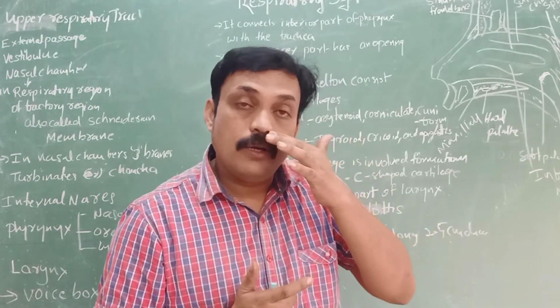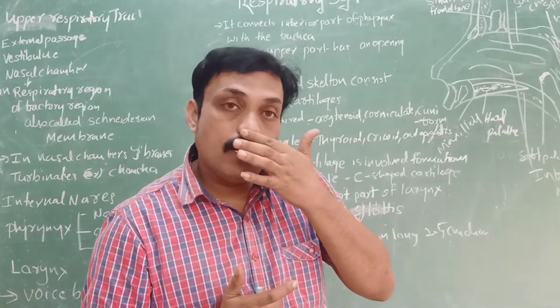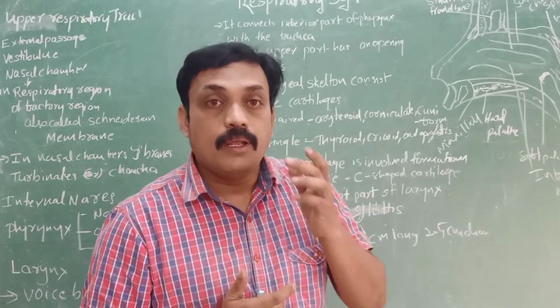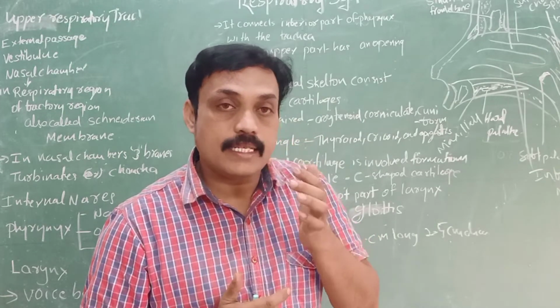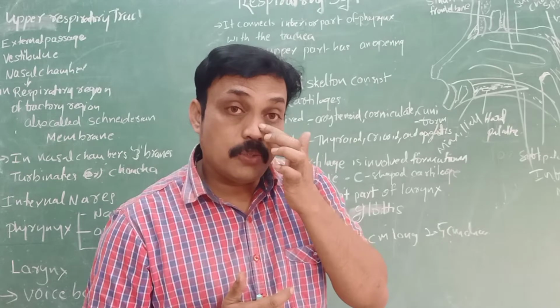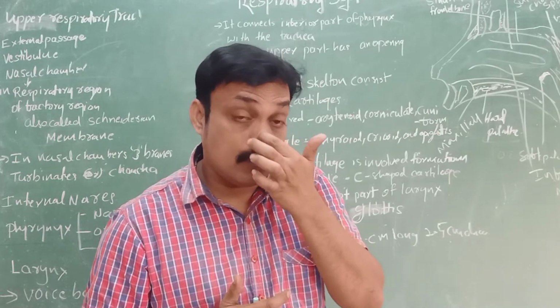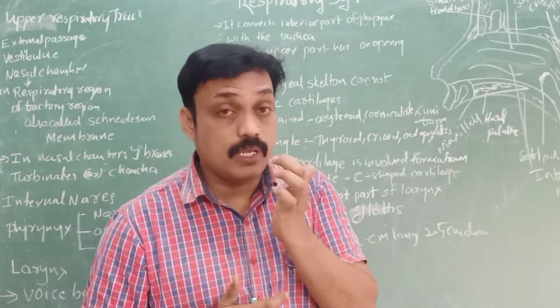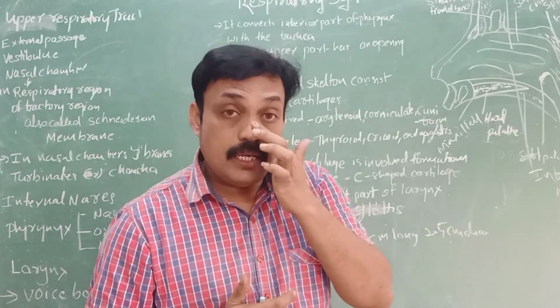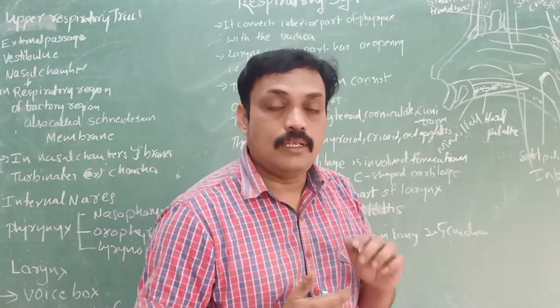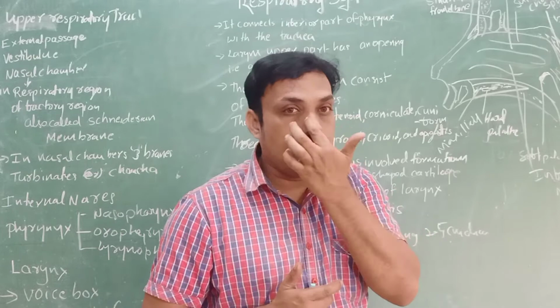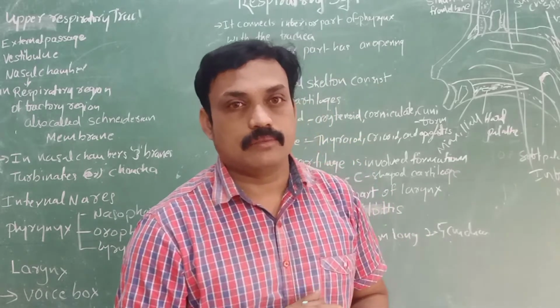The external nostrils, or external nasal nares, open into the nasal chambers. The nasal chambers are separated by the nasal septa, and the nasal chamber is lined with mucous membrane.